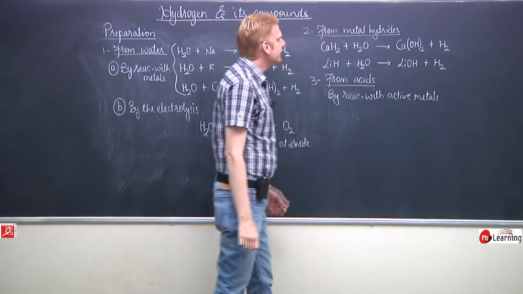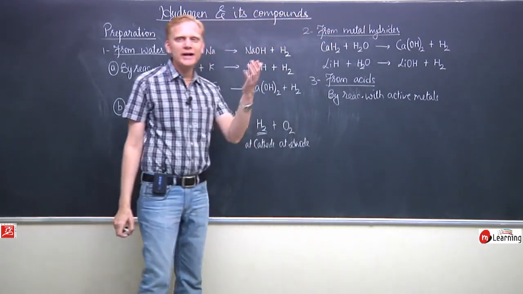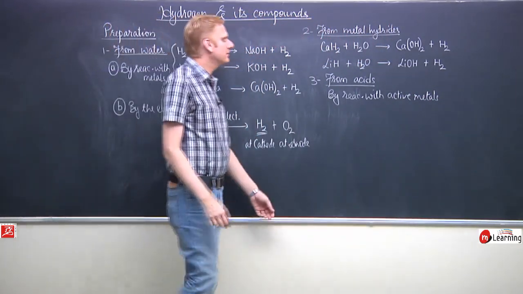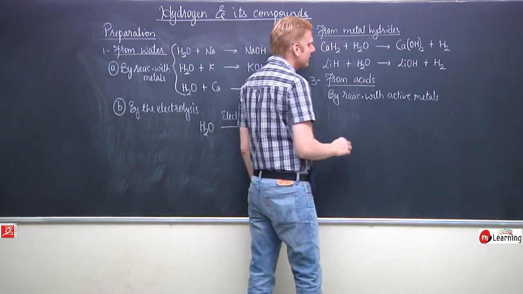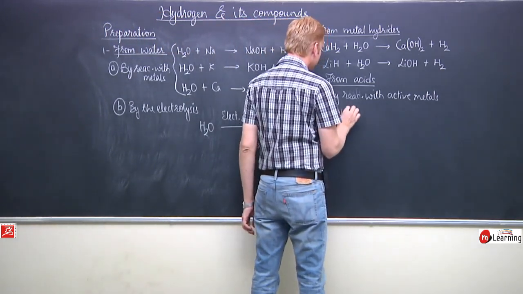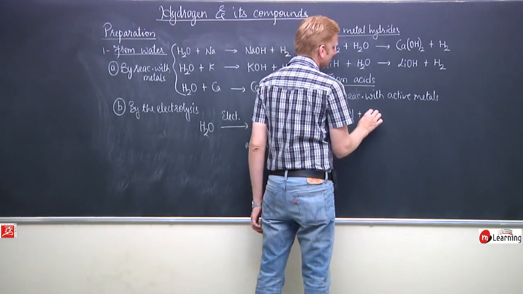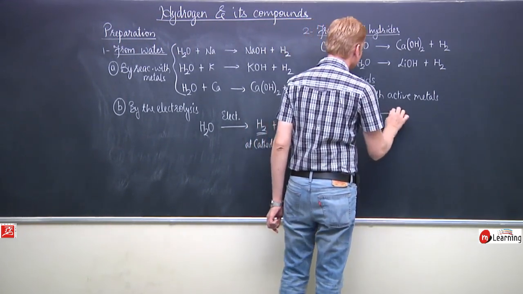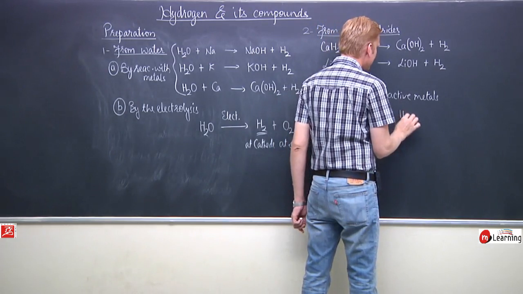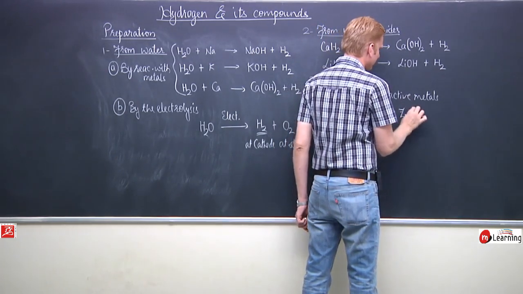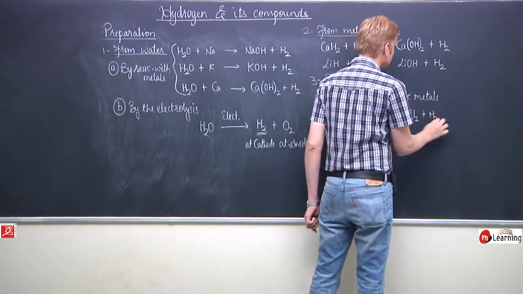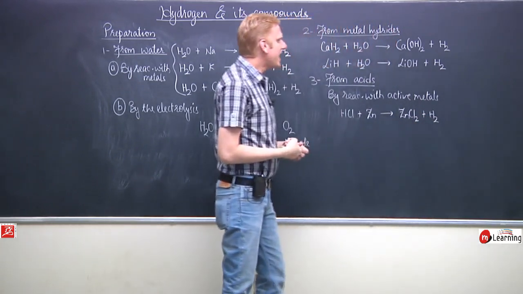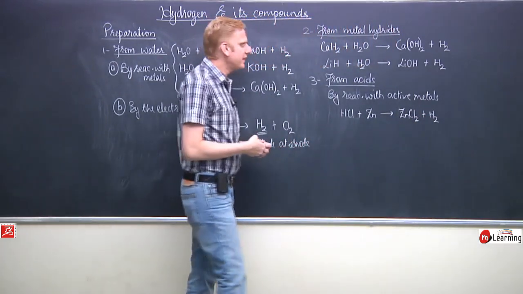Active metals means metals which are placed above hydrogen in the electrochemical series. That means in the reactivity series, the metals above hydrogen liberate hydrogen when reacted with acids. For example, zinc on reaction with HCl liberates hydrogen.